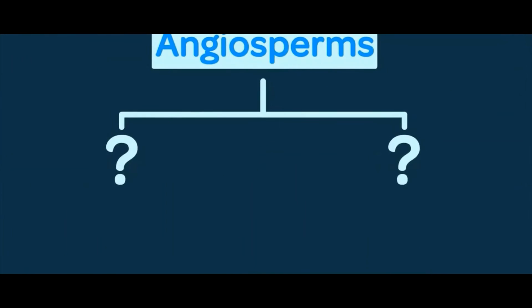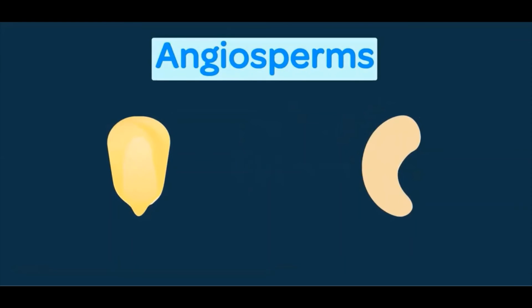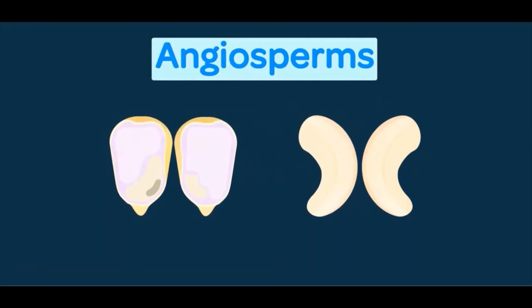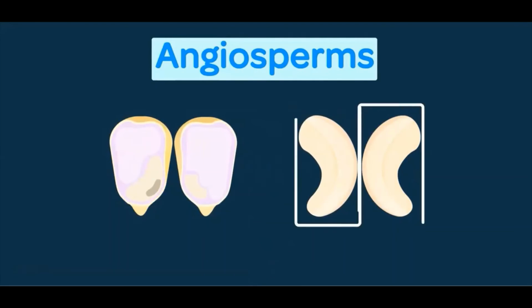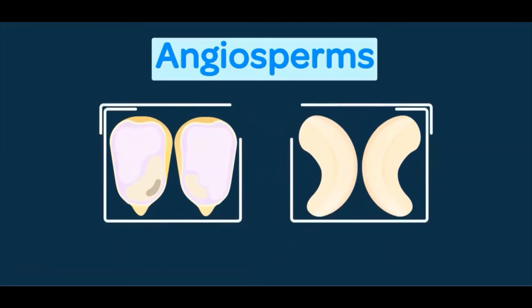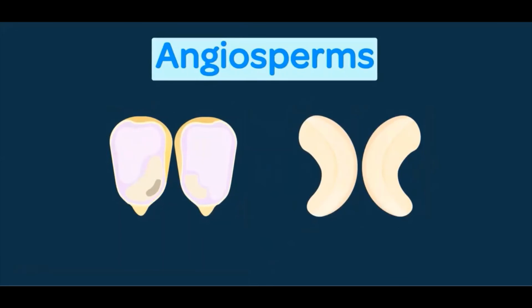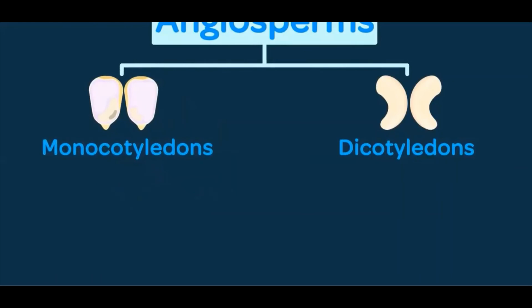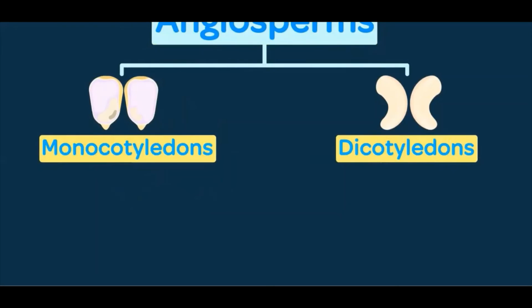And which are these types? Well, here's a cashew nut and a maize grain on our screen. Can you tell me what will happen if we cut them in one stroke like this? It's obvious that the cashew nut will be cut in exact two halves, but the maize will not be cut symmetrically. And why is that? The cashew nut already has two parts, we know this, while the maize grain appears to be one single entity. This is one of the most important differences between the two. Cashew nuts are included in the category called dicotyledons, while maize belongs to the type monocotyledons. These are the two types of Angiosperms.